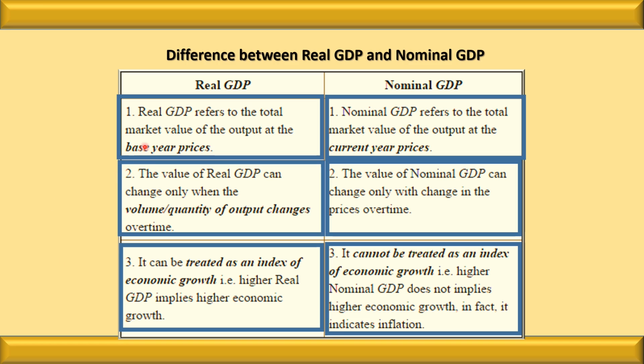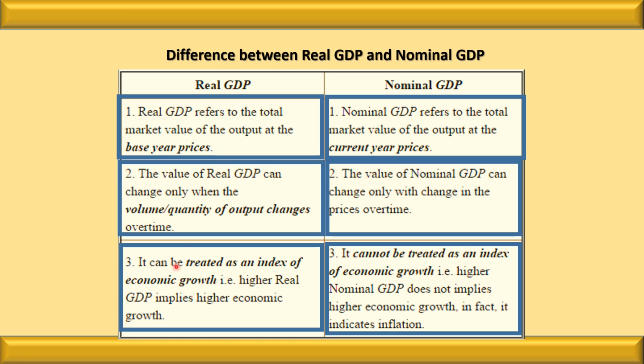First point, in the case of the real GDP, base year price is considered, whereas under the nominal GDP, current year price is considered. In the case of the real GDP, the changes occur because of change in the volume of output, whereas in the case of the nominal GDP, the changes occur with the change in prices.